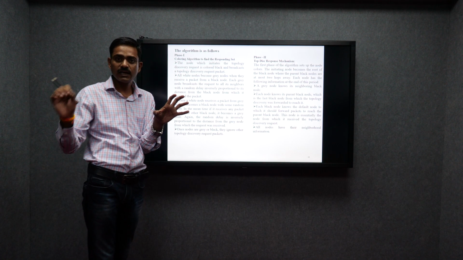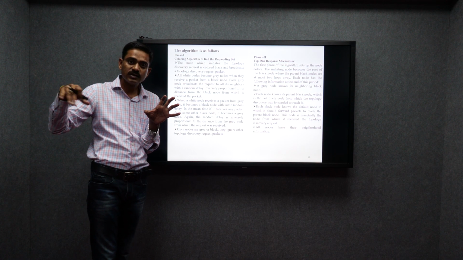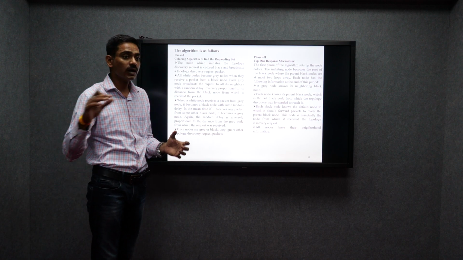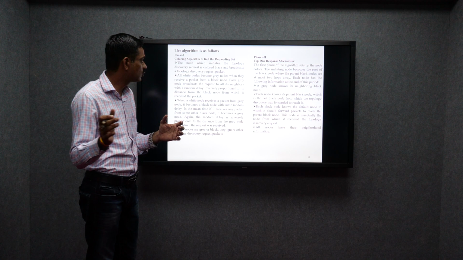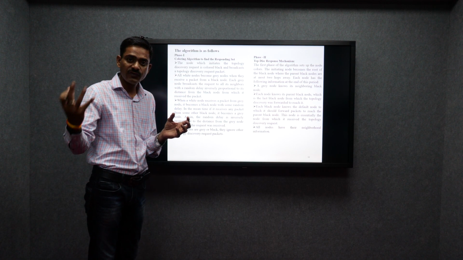If a node is still white, that means it is still idle, but if it is getting gray, that means the formation of this new transformation mode. So you can say it is an energy efficient algorithm.